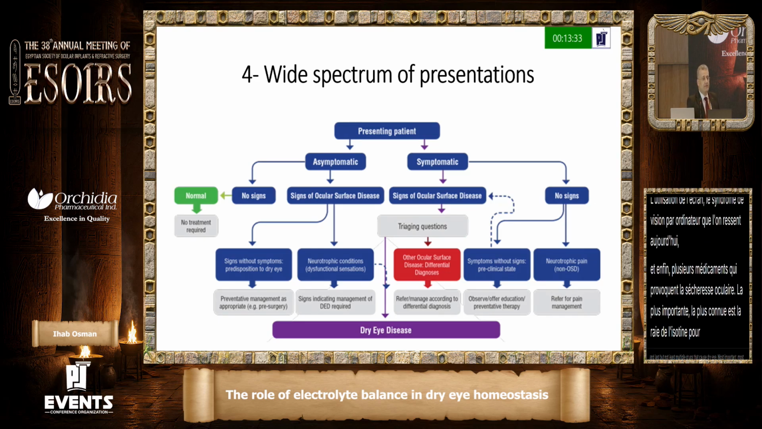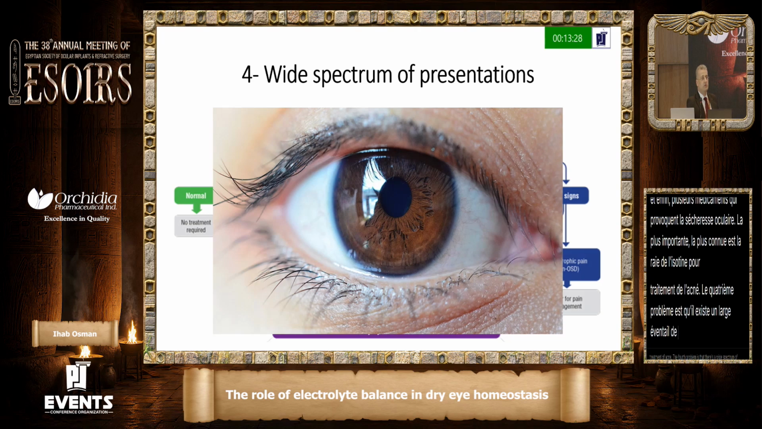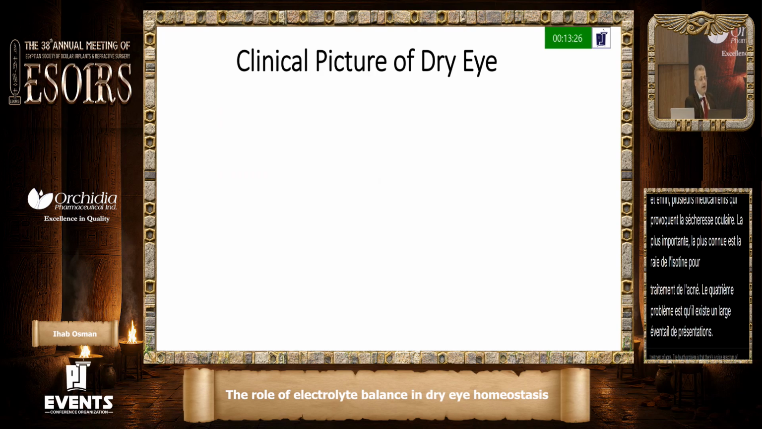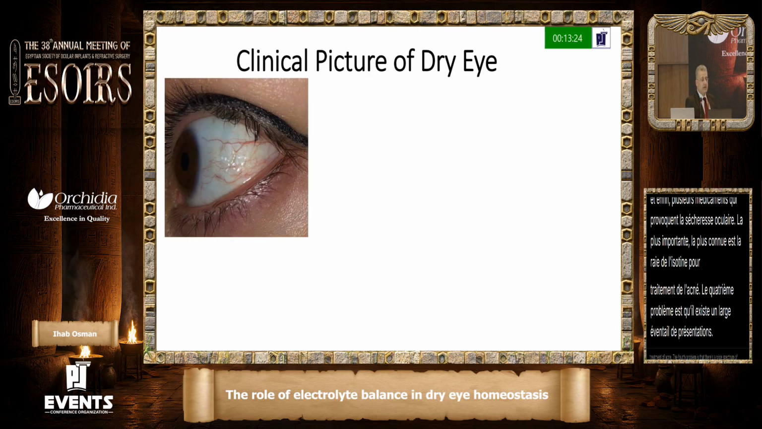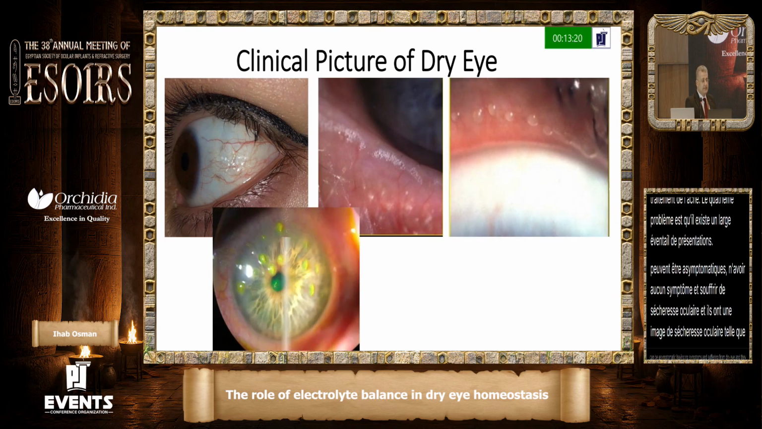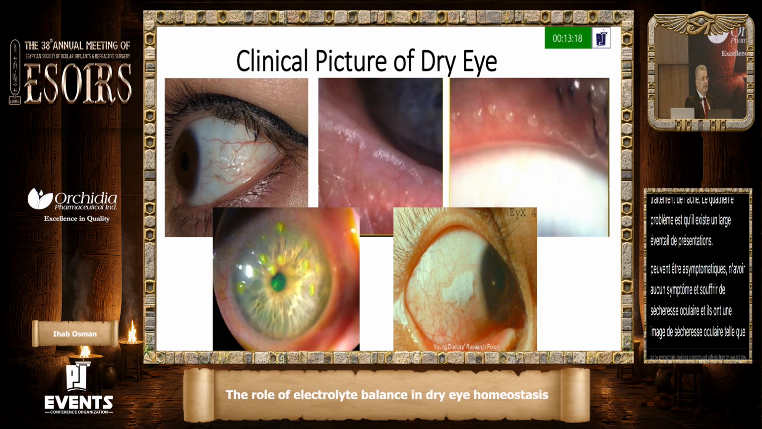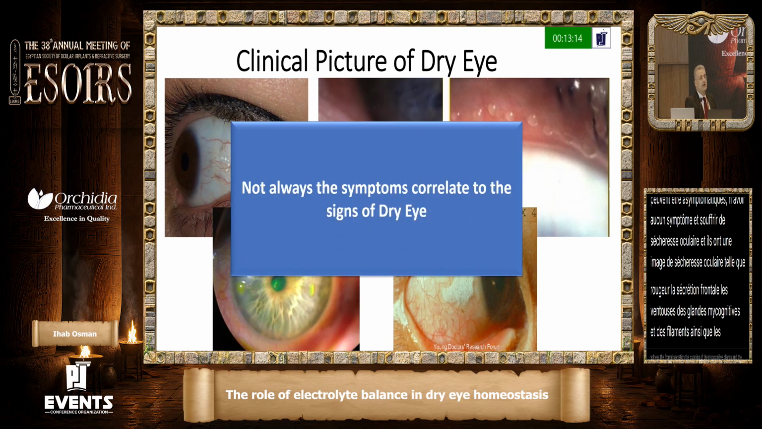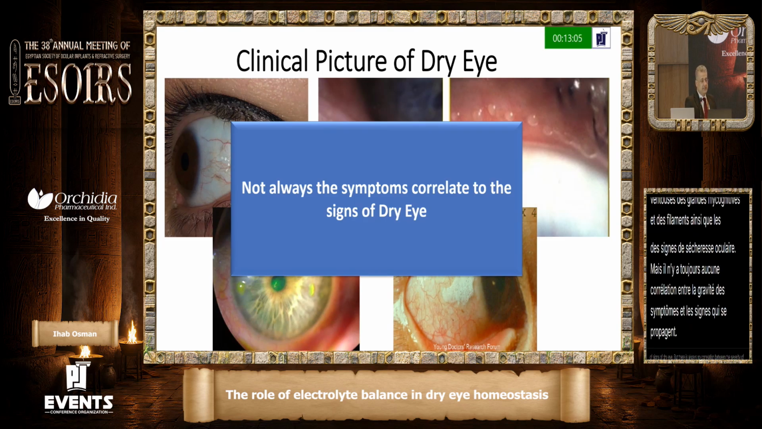The fourth problem is that there's a wide spectrum of presentations. The patient can be totally asymptomatic, having no symptoms and yet suffering from dry eye, or they can have a full-blown picture of dry eye, such as the redness, the frothy secretion, the cupping of the meibomian glands, the filaments, and also the Bitot spots. All these are signs of dry eye, but there is often no correlation between the severity of the symptoms and the signs that are present. So there's always a conflict of diagnosis and misdiagnosis of such a disease.